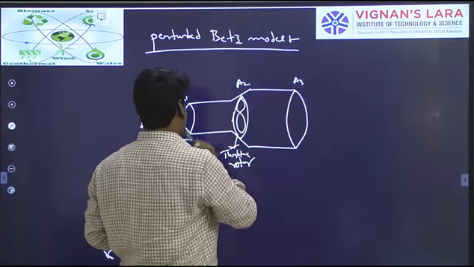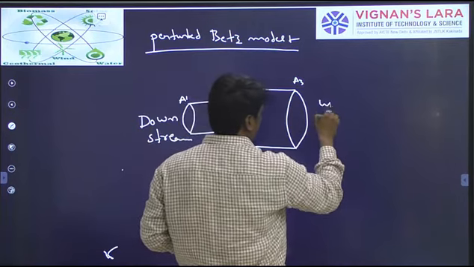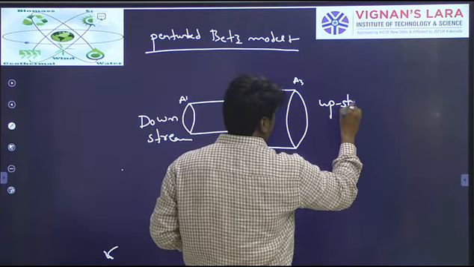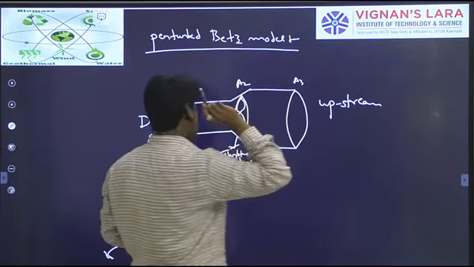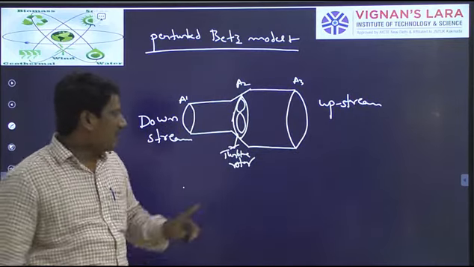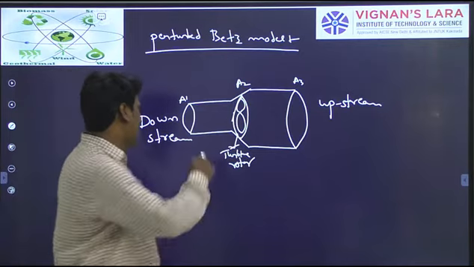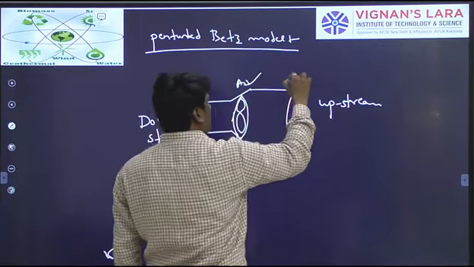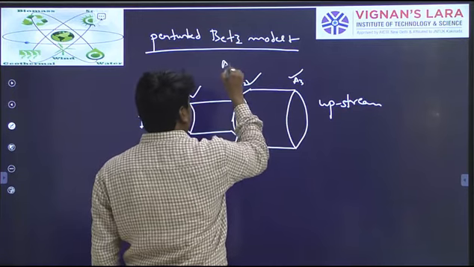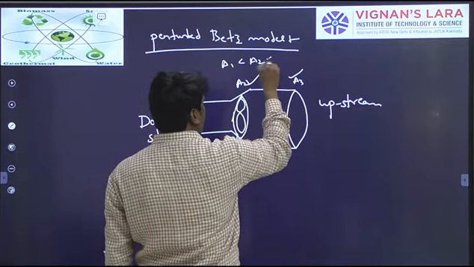Okay, the turbine rotor, and this can be called the upstream. Downstream, turbine rotor and upstream, like that you will have. Areas will be A1, A2, A3. You can observe here, A1 is less than A2, which is less than A3.